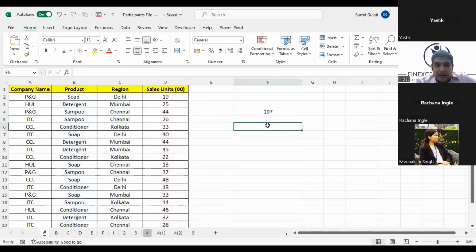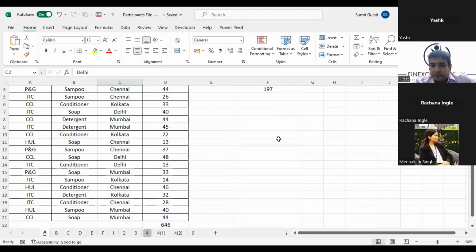Great. Now I changed the question a bit. Now I'm onto a very, very basic sheet right now. Let us talk of it in detail. Can you tell me how many total number of units were sold of SOAP in Delhi? What if instead of SOAP it is written in another case? It will work. It's not a case sensitive function. SOAP written in any form, it will work.